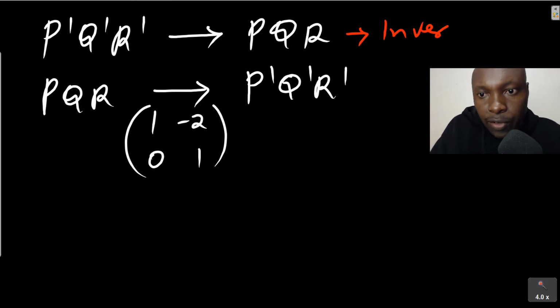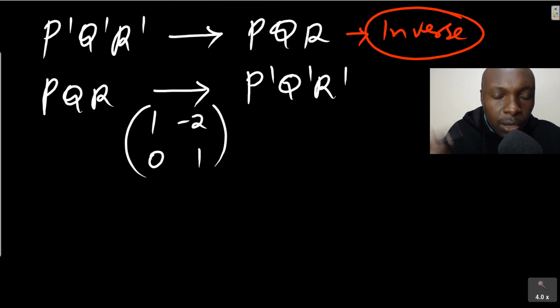The matrix that maps P'Q'R' onto PQR is the inverse of this matrix 1, -2, 0, 1. So we just need to get the inverse.